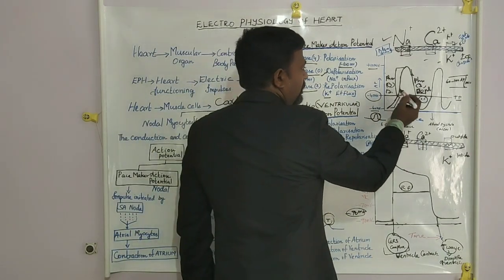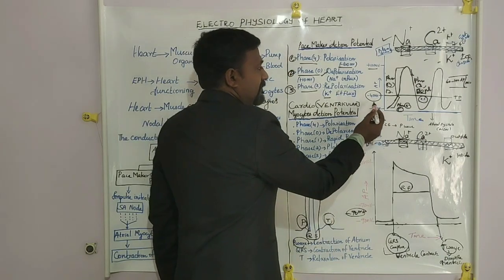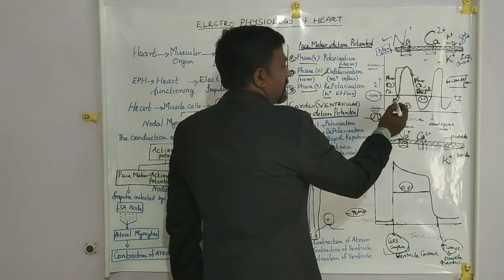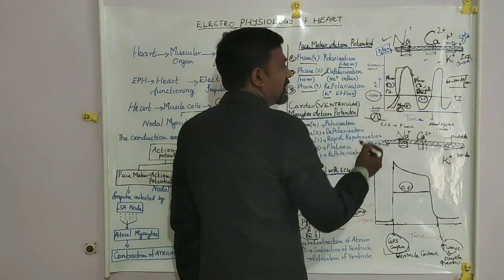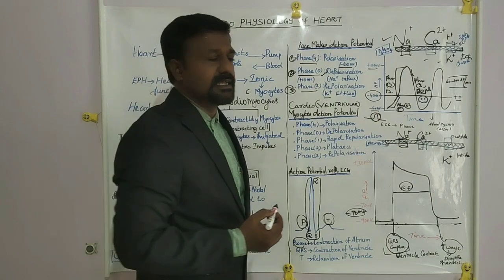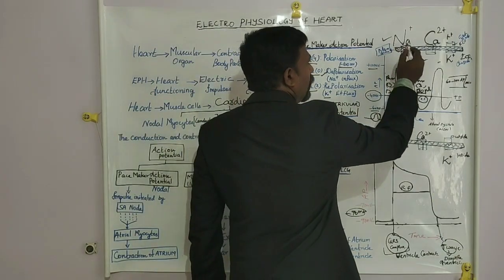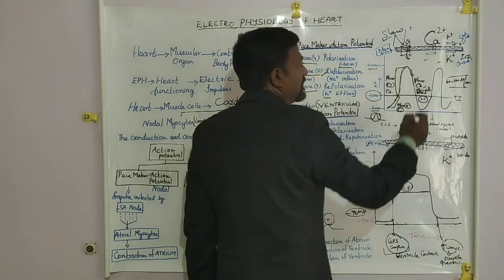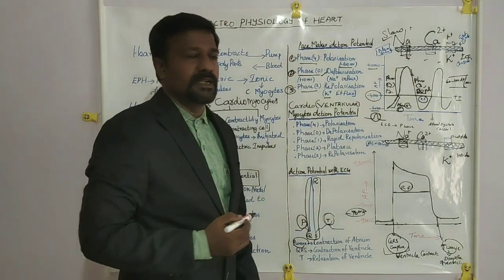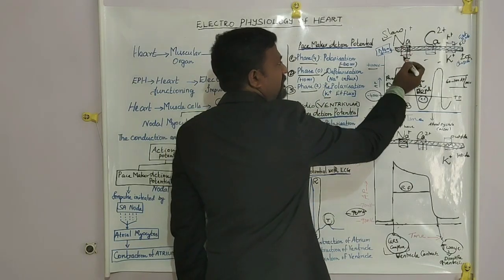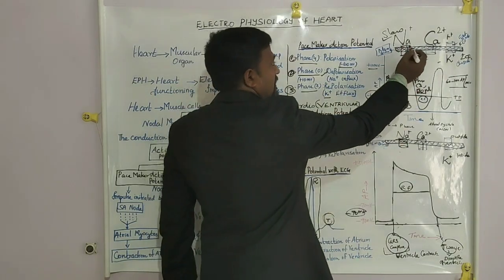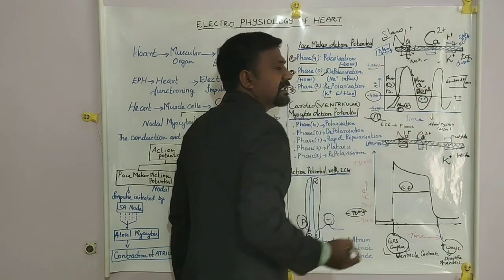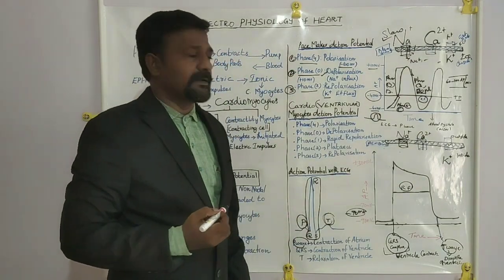And how it forms: once the impulse stimulates the resting membrane potential, it reaches the minus 40 millivolt threshold potential. Immediately it leads to opening of slow sodium channels in the myocyte membrane. Once the sodium channels open, sodium ions start entering inside the myocyte membrane.